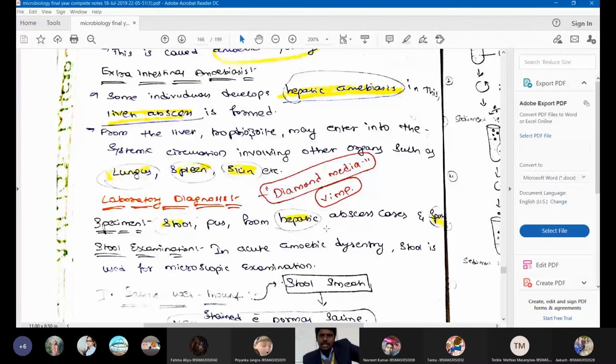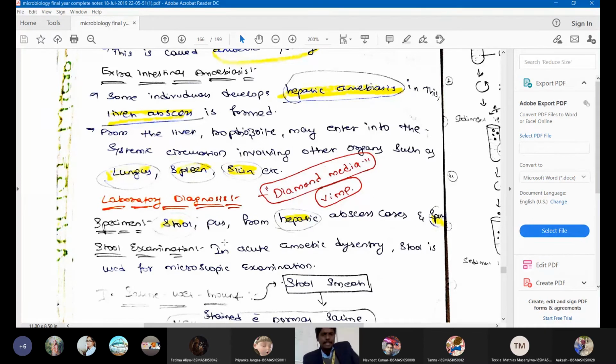And why did I say sputum? Why did I say sputum here, students? What is the relationship between sputum and Entamoeba histolytica? Can anyone guess? Extra-intestinal, perfect. Very good. In extra-intestinal amoebiasis, it is attacking beyond the intestine, the lungs. When it is attacking the lungs, the expectorate will be the sputum. So sputum will be the best choice in case of extra-intestinal amoebiasis. So these are the samples of choice for detection of Entamoeba histolytica. It can be stool, pus, hepatic abscess, or sputum, right?